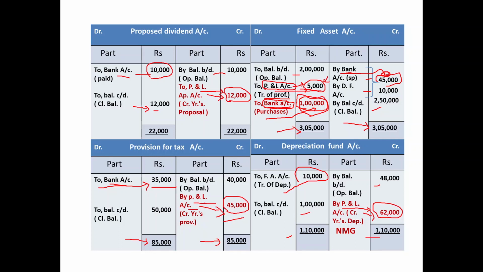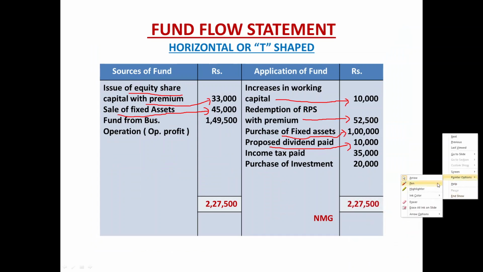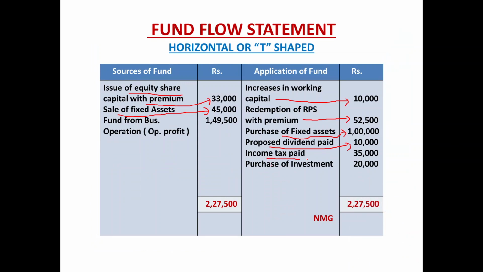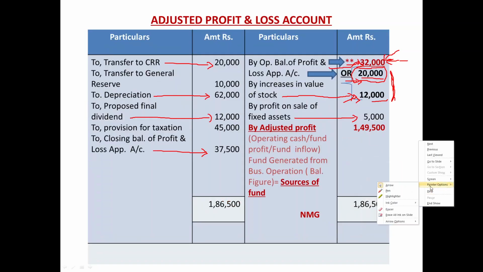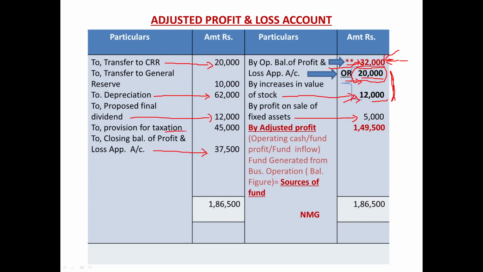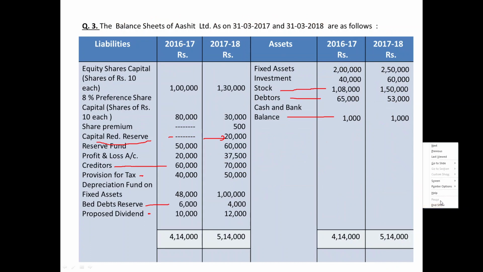It's a non-cash item. So one item in the fund flow statement and one item in the adjusted profit and loss account. See, income tax paid 35,000, and current year's provision as a non-cash item will be added back in the current year's profit once again because it was a non-cash item. Provision for taxation 45,000. Additional information got over.